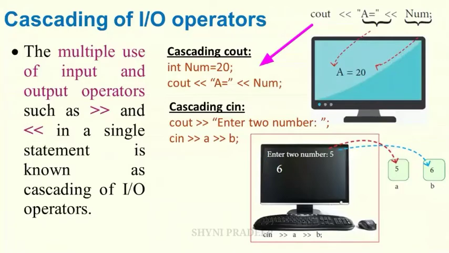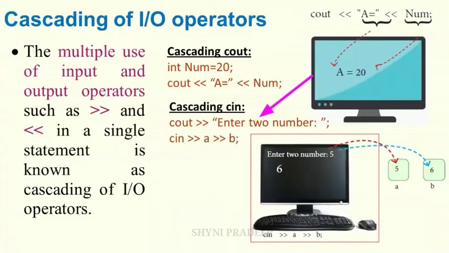int num = 20. Num value is what? 20. This is an integer value, so the data type is int. Next, cout << "a = " << num. Here the output operator is used two times. First, cout sends the string "a =" to the screen, and then it sends the value of the variable num to the screen. Okay.